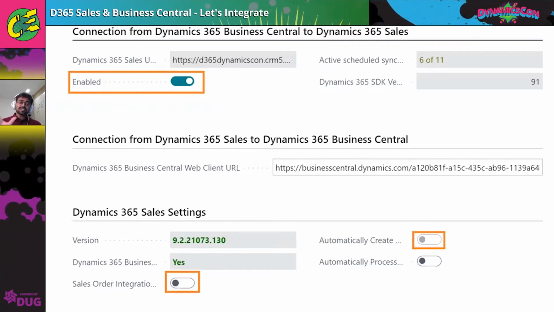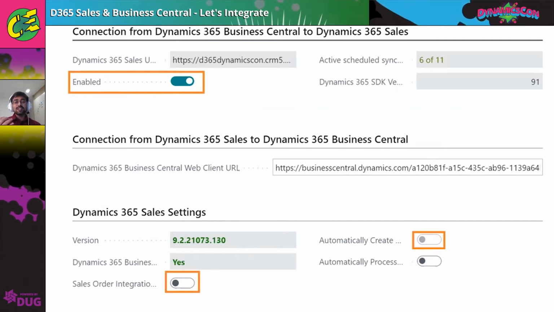Now that staging is there, inside that staging you can have a process that is a job queue. If you enable this, it's going to automatically create those orders that are inside the staging table into the sales order inside Business Central. So this is a small setup that can help you automate this process.